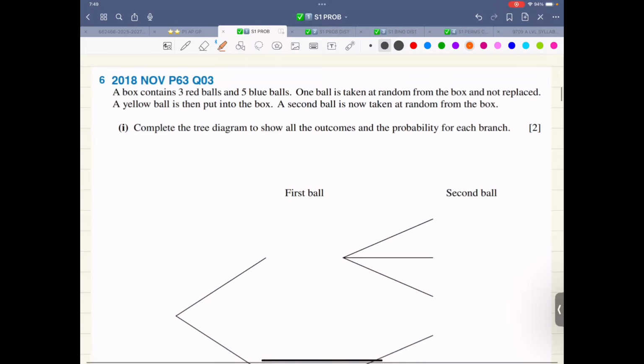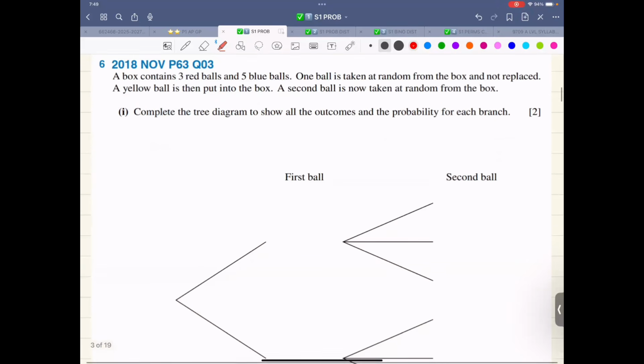Let's look at the first question. It says a box contains 3 red balls and 5 blue balls. One ball is taken at random from the box and not replaced. Then a yellow ball is put into the box. A second ball is now taken at random from the box.